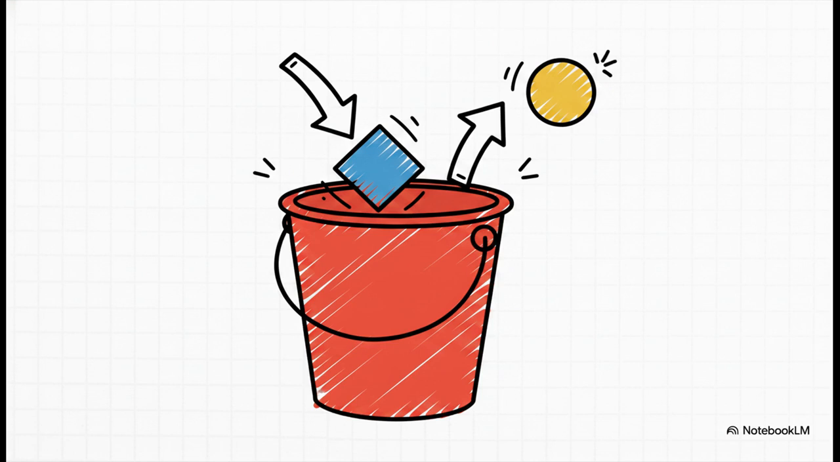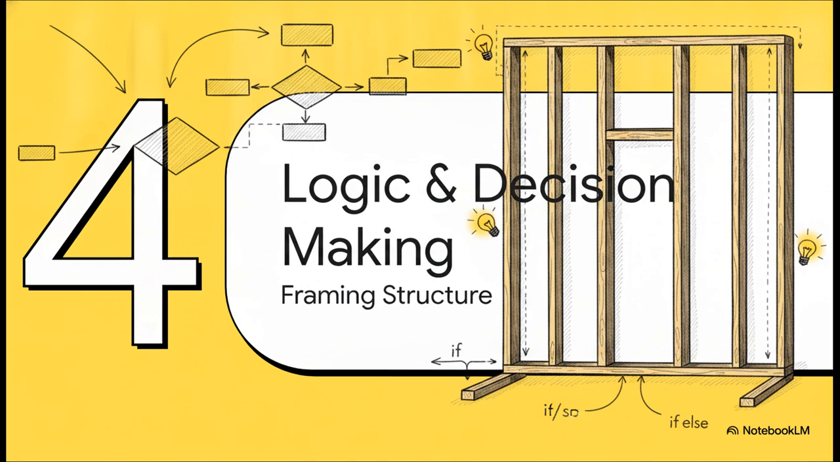If you ask the computer what's in the bucket right after that, it's only going to tell you the number 10. Python doesn't even make you declare the data type. It just figures it out automatically. It's that smart. All right, moving into part 4, logic and decision-making. This is where we really start framing the structure of our code.